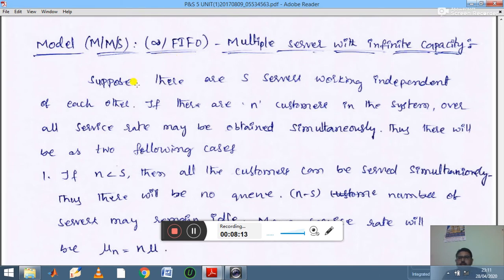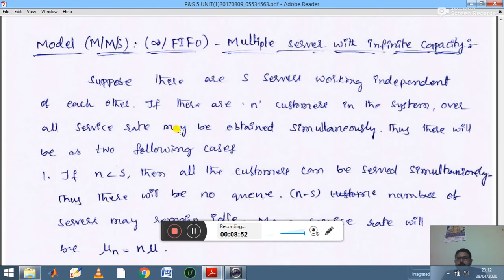Here, suppose that there are S servers working independently of each other. The same concept is applicable here. The first M represents arrival, the second M is departure. S indicates multiple servers instead of a single server. In previous models they gave MM1, where 1 means a single server. Here S means multiple servers. That is the only difference. And here we are considering an infinite population in the system.